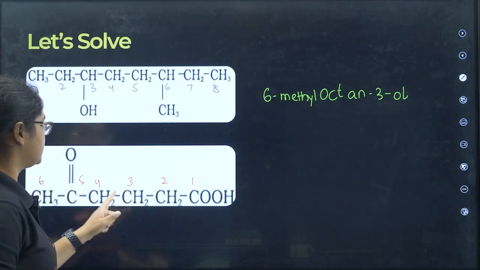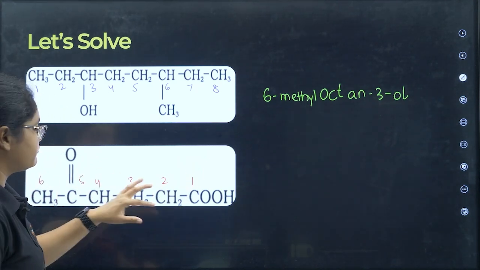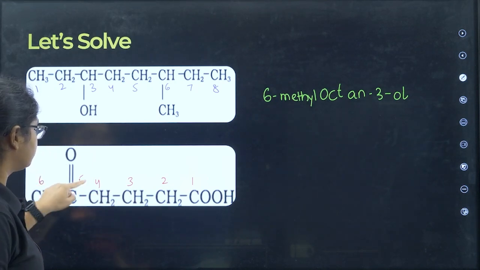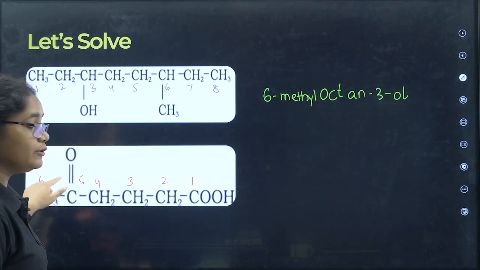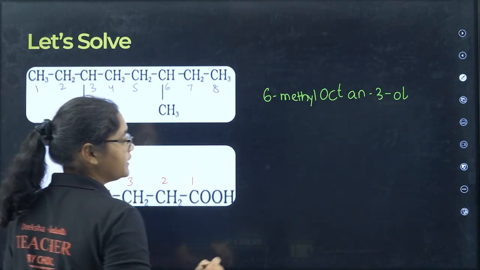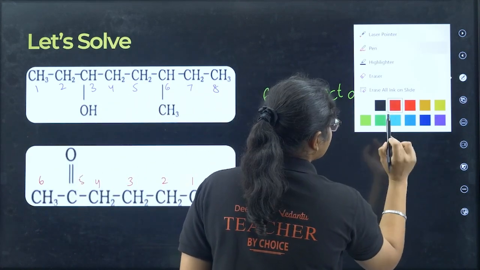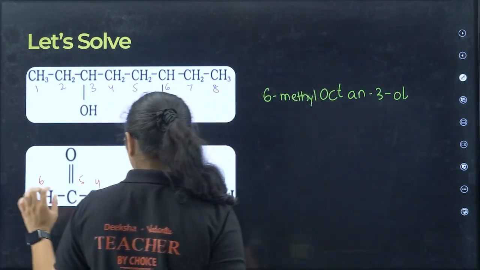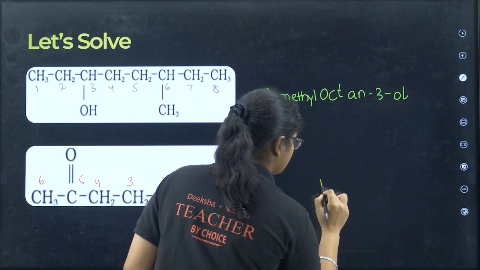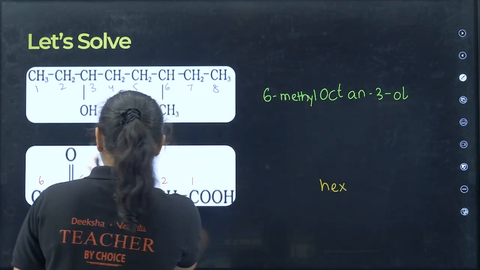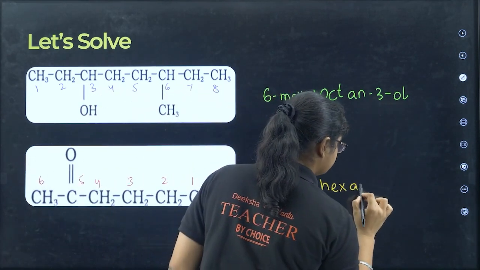Okay, 1, 2, 3, 4, 5 and 6. So if I number it from this way, the fifth carbon is the functional group. When a ketone group is used as a substituent, the term used is oxo. So what is the word root here? Definitely hex. No carbon-carbon double bond, so an.